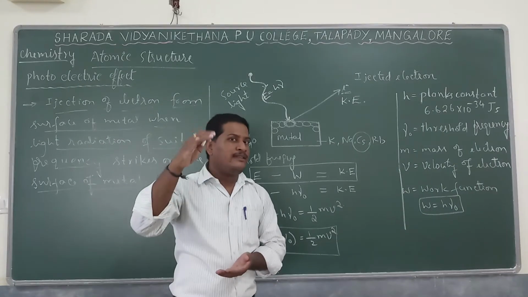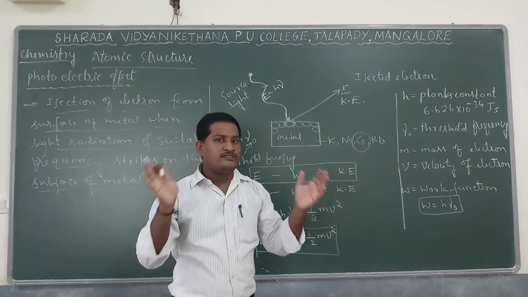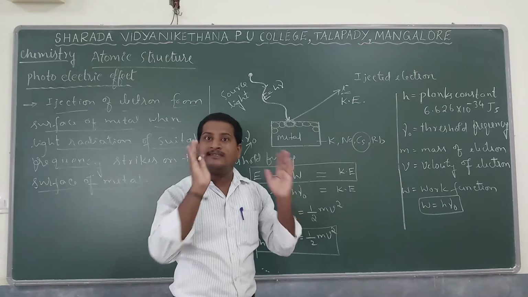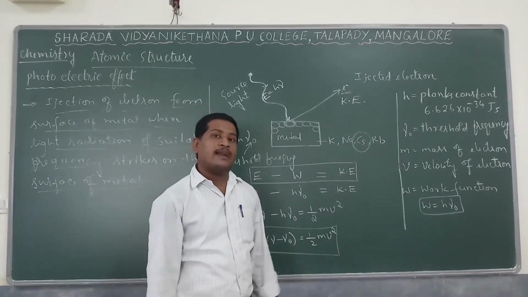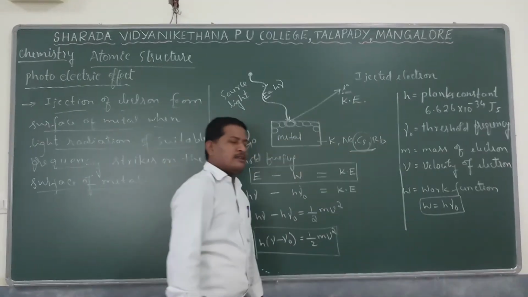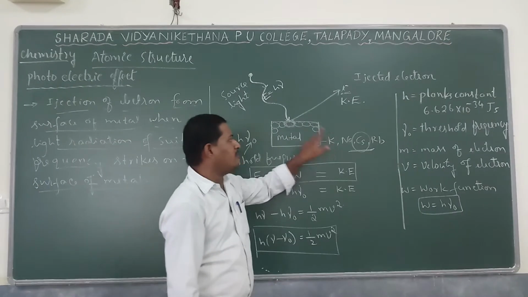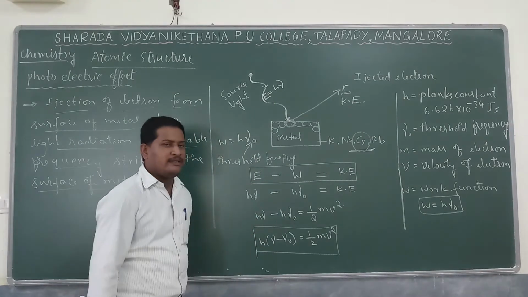As a result, the valence shell electron can be removed very easily. So the bigger the size of the metal atom, the easier the ejection of electron. So the photoelectric effect is found to be maximum for cesium, rather than sodium or potassium.